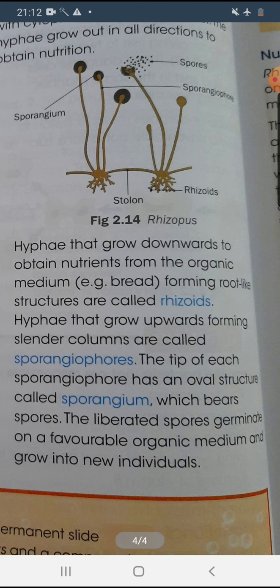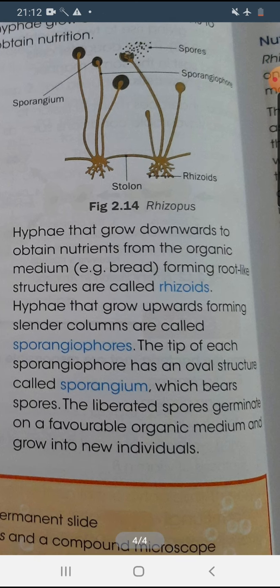The tip of each sporangiophore has an oval structure known as the sporangium, which contains the spores. They liberate the spores, which germinate in favorable conditions where the proper organic medium is present, so that they can grow new individuals. So this is about the fungi.